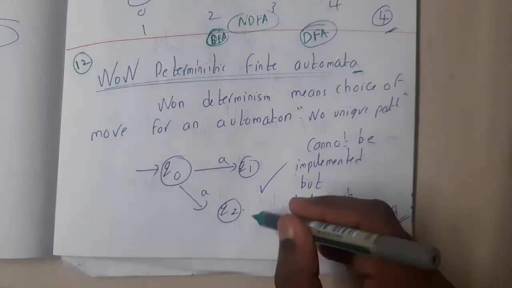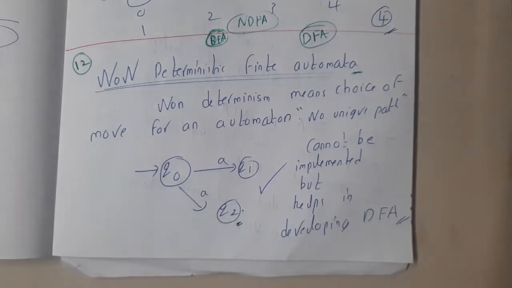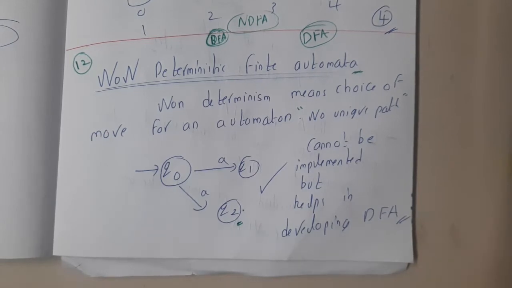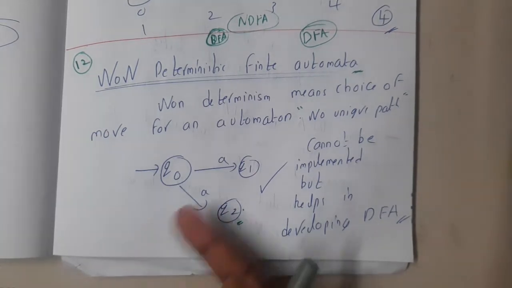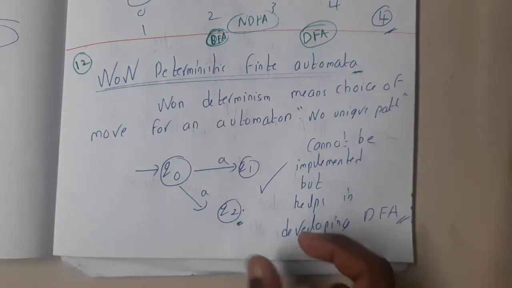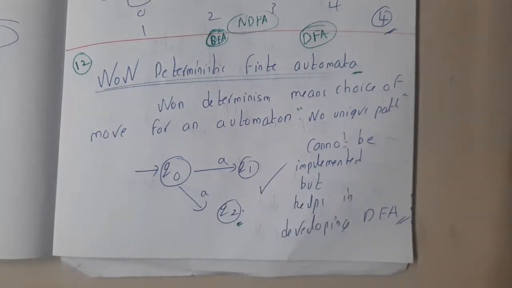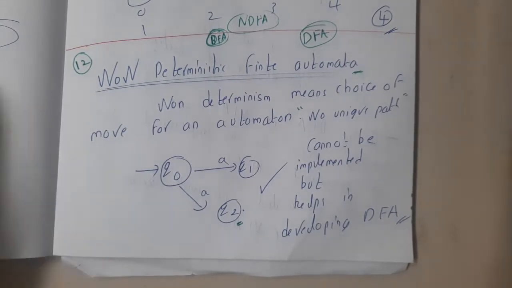Then your question will be, why do we design them? There could be some questions for which directly designing a DFA might be tough. For those questions, we use non-determinism and then convert the NFA to a DFA. We'll discuss that conversion in the next lecture most probably. So you understood the concept of why we are learning this.